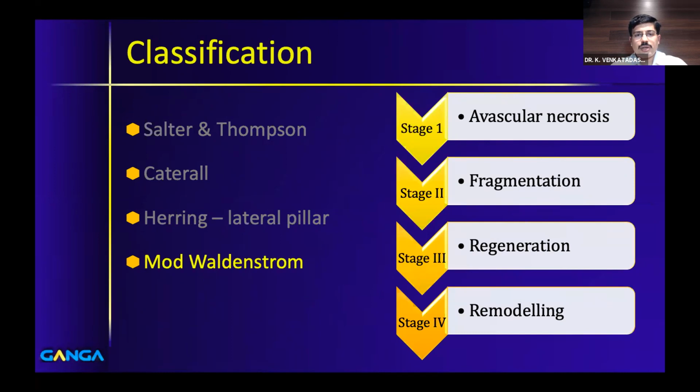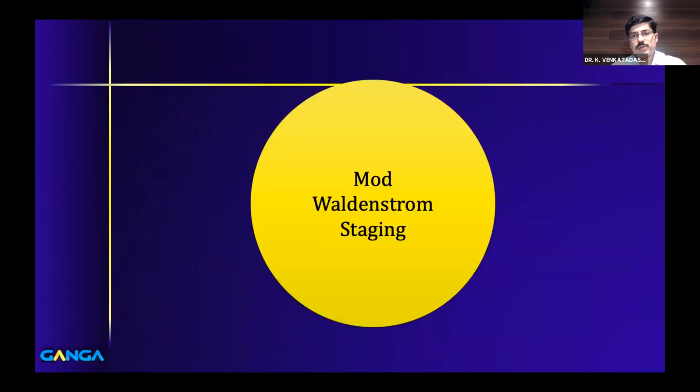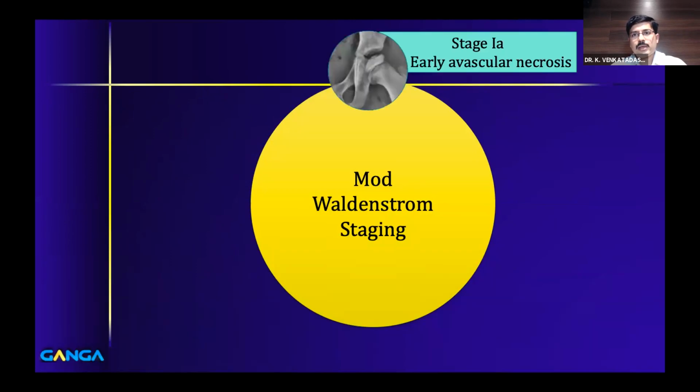So later on, the modification was brought about by Professor Benjamin Joseph. So if you had to take one important aspect from my talk, I think you should learn what is modified Waldenstrom staging. That is actually the essence of the whole talk. So I will go in a little more detail about modified Waldenstrom staging. So he divided the initial 4 stages described by Waldenstrom into 7 different stages, subdividing each into 2.